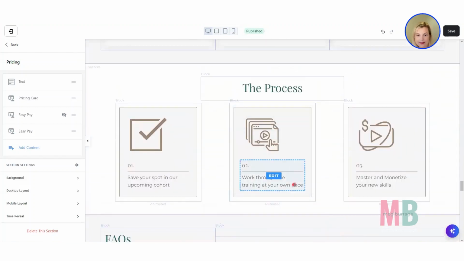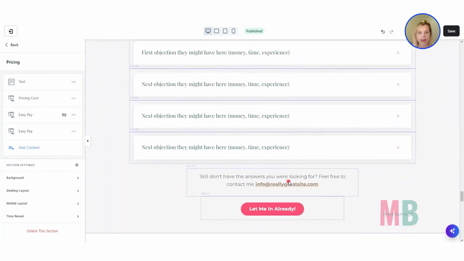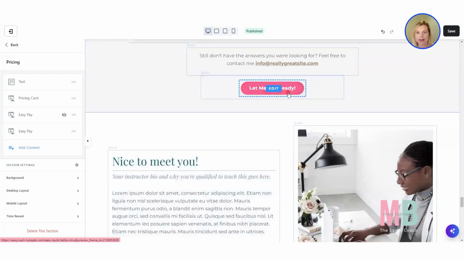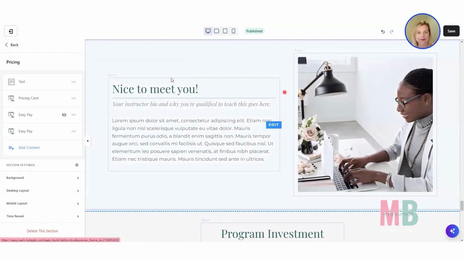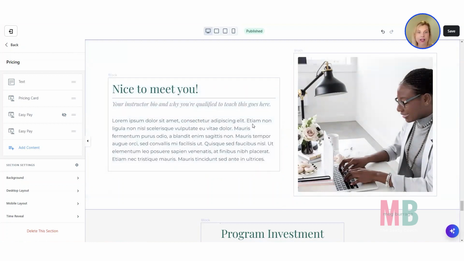What is the process? A 3-step process to getting the results from this program. What do they do from here if they are interested in joining? An FAQ section, and lots of buttons throughout the page, okay? So whenever they feel ready, they can click the button. I added a little about section from here, but I wouldn't have it link out to your about page because, again, that's another distraction that's going to take them away from your sales page. You don't have to have this section at all.